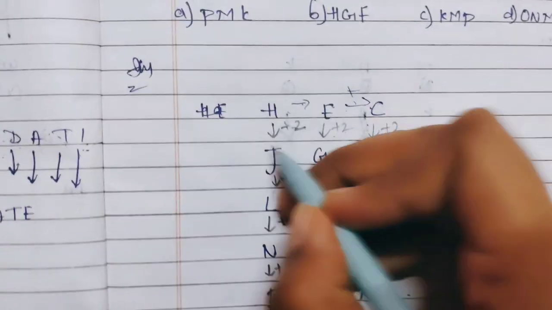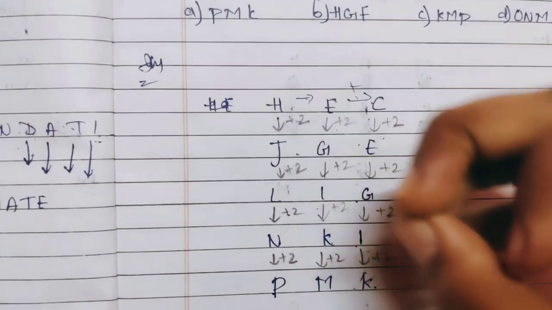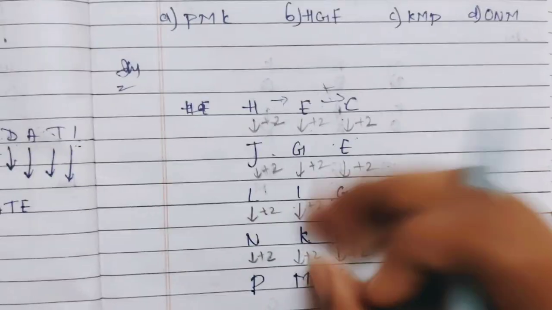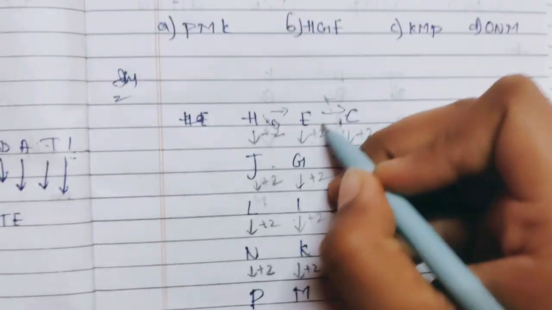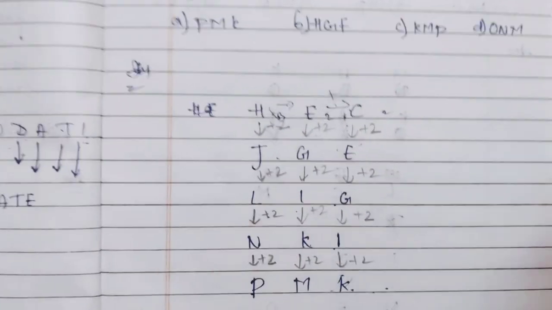We can directly write the letters like this, and then we can find the difference between the letters. In most of the questions the difference will be like this only. So we can easily find the difference. In most of the questions it will be like plus 3 difference, then plus 2, then plus 1 difference, in all the characters. So we have to find like that. Now we'll go to the next question.